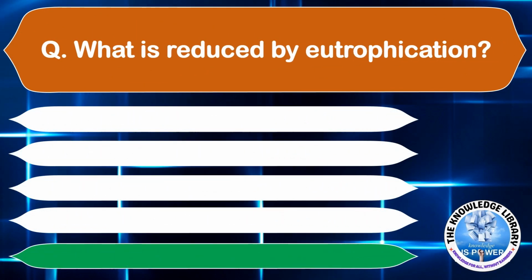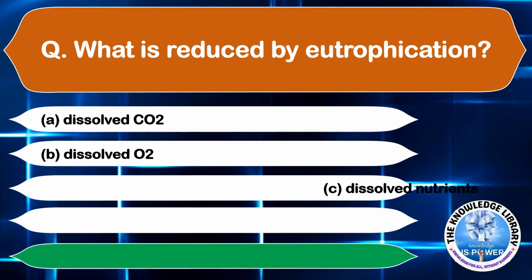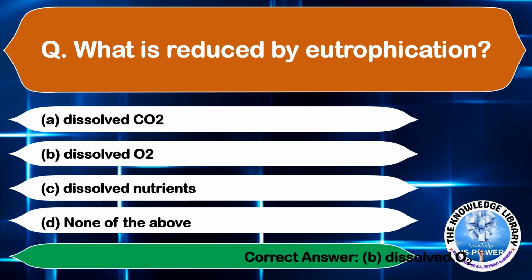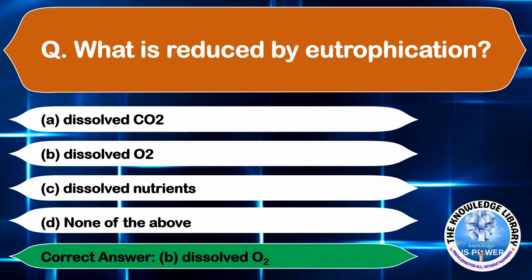What is reduced by eutrophication? Option A, dissolved CO2. Option B, dissolved O2. Option C, dissolved nutrients. And option D, none of the above. The correct answer is option B, dissolved O2. Moving on to the next question.